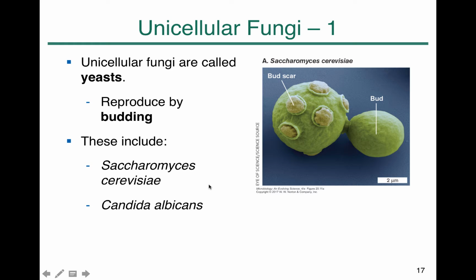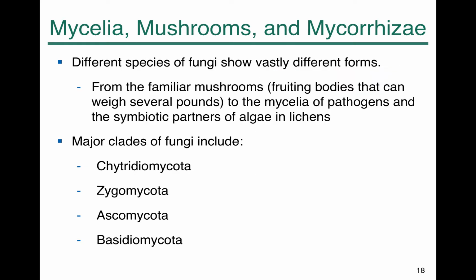Saccharomyces cerevisiae and Candida albicans are two important microorganisms that impact human life. Saccharomyces cerevisiae is baker's yeast. Candida albicans has been normal flora and has now become an opportunistic pathogen among the immunocompromised population. Also, Candida albicans is the major cause of yeast infection. There are fungi with mycelial form, forming mushrooms, or having a mycorrhizal relationship with plants.